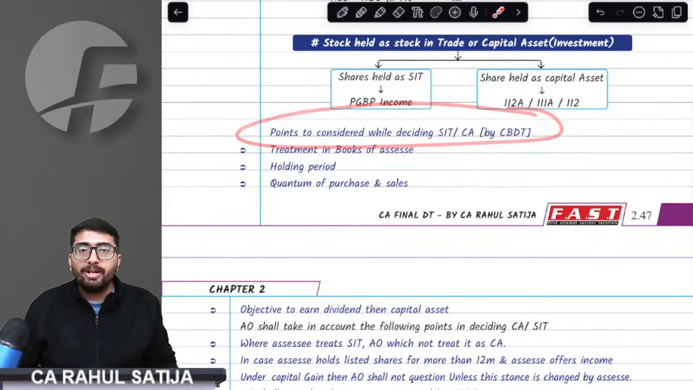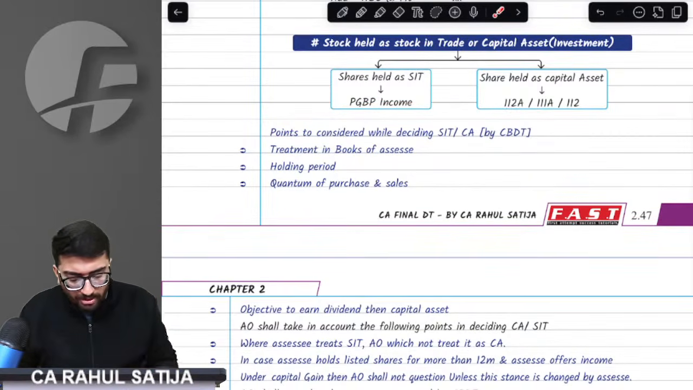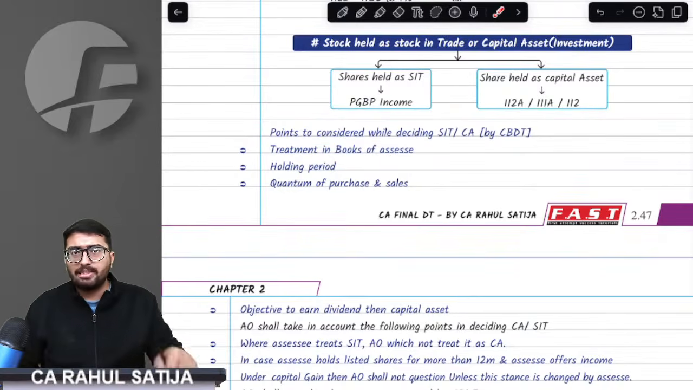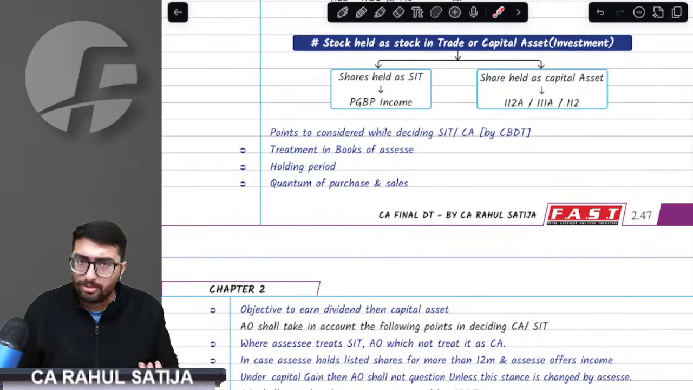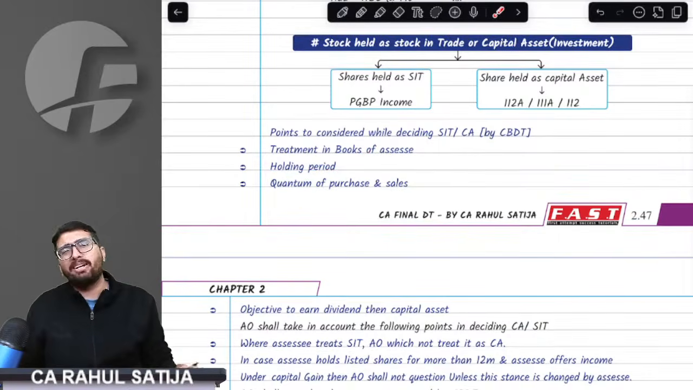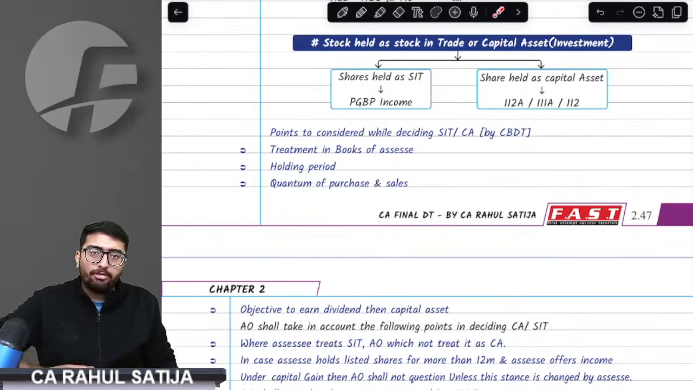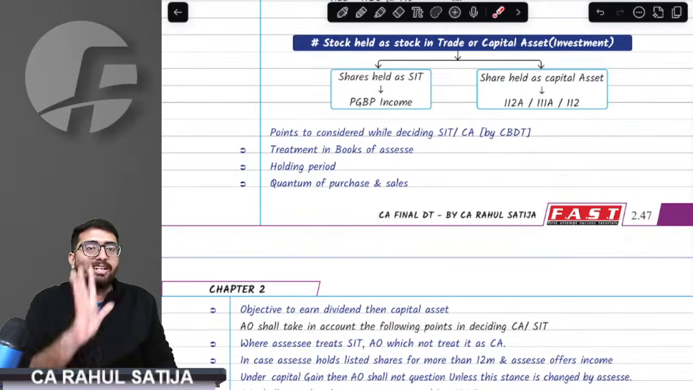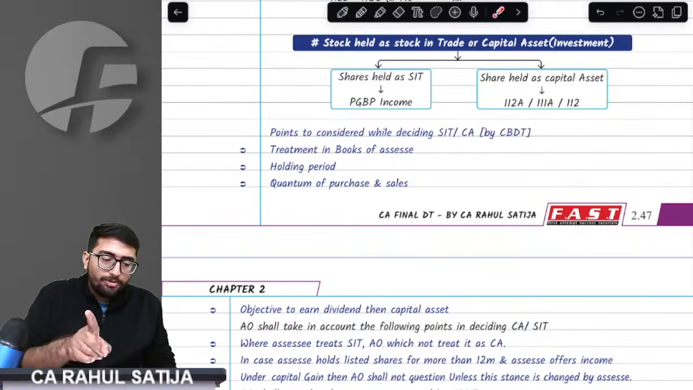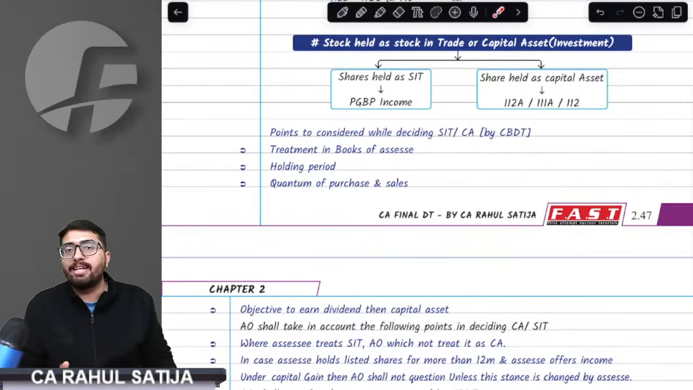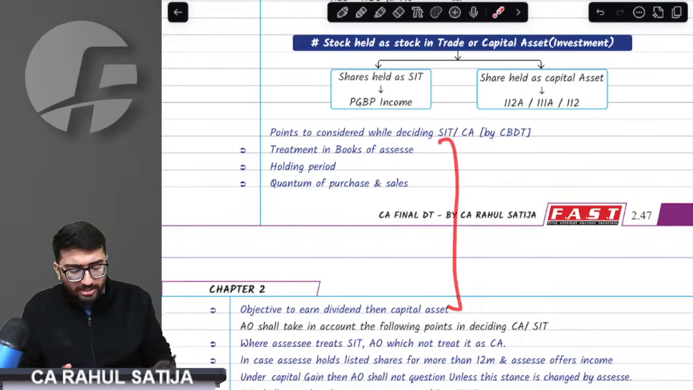Now, how do we decide whether it is a capital asset or stock in trade? First of all, you have to check the treatment in the books of the assessee. If the assessee himself treats it as a capital asset, you have to assume capital asset. If the assessee treats it as stock in trade, you have to assume stock in trade. Second, the holding period. If the assessee holds the assets for very long, that means it is a capital asset. If the quantum of purchase and sales is very high, that means it might be stock in trade. If the objective is to earn dividend, then it is a capital asset. If your objective in keeping the securities is to earn the dividend, then it is a capital asset. If the objective is to earn from price fluctuations, then it is stock in trade. These four things are very important.